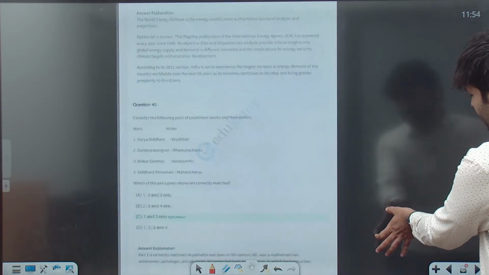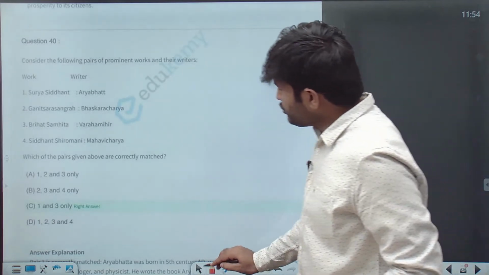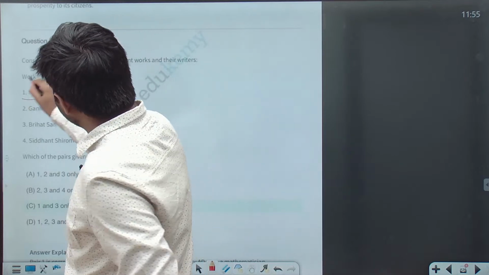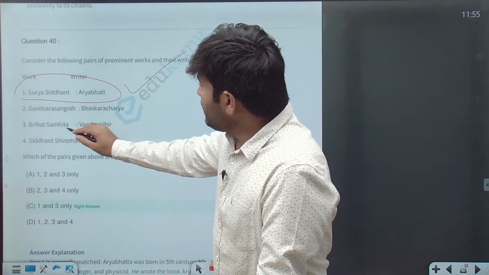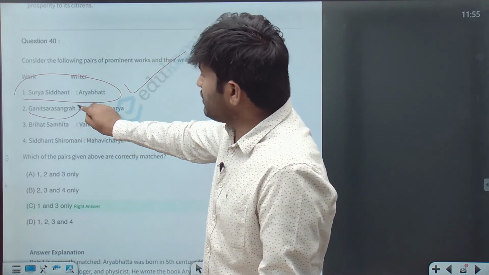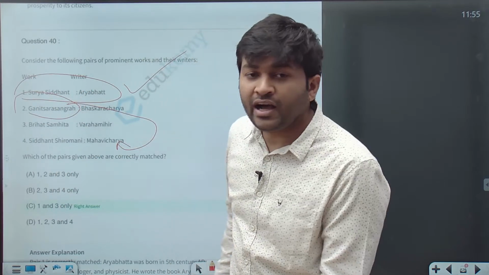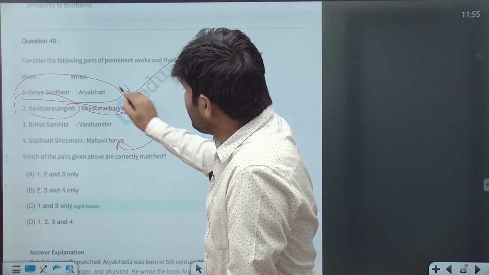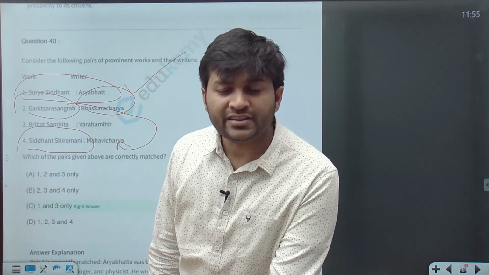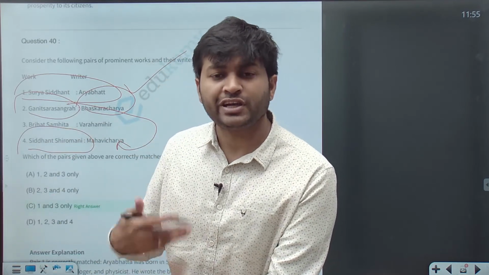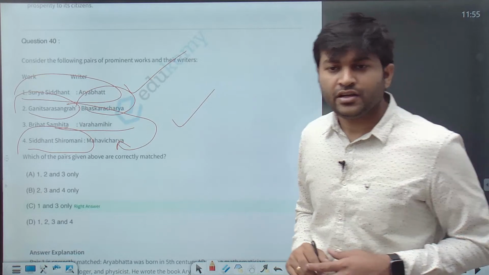Question number 40 talks about Surya Siddhanta. Surya Siddhanta was written by Aryabhatta, yes, this is true. Ganita Sara Sangraha was written by Mahaviracharya. And Bhaskaracharya has written Siddhanta Shiromani. He was a mathematician, he was an astrologer also. Brihat Samhita was written by Varaha Mihira.